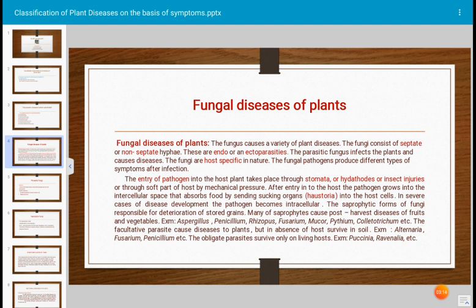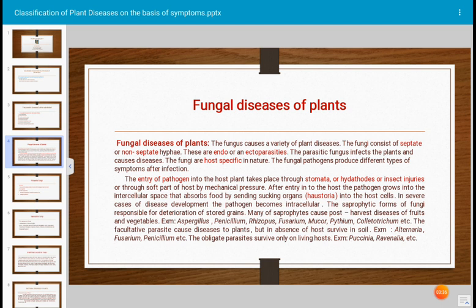The fungi consist of septate or non-septate hyphae. Only two types of hyphae occur in fungi, septate hyphae and non-septate hyphae. The non-septate hyphae are also called cenocytic hyphae.